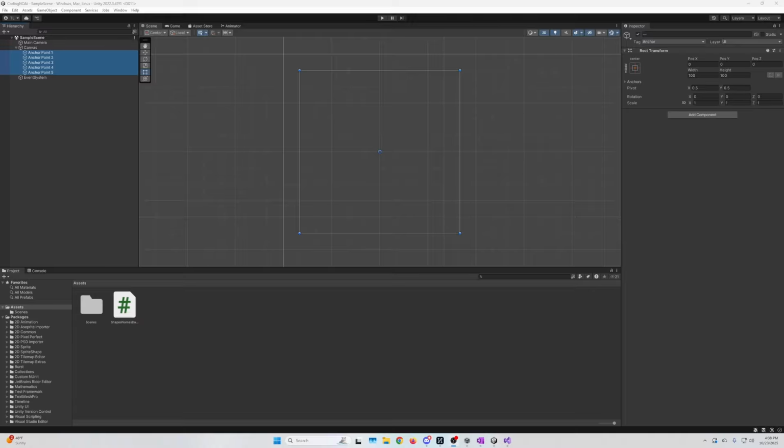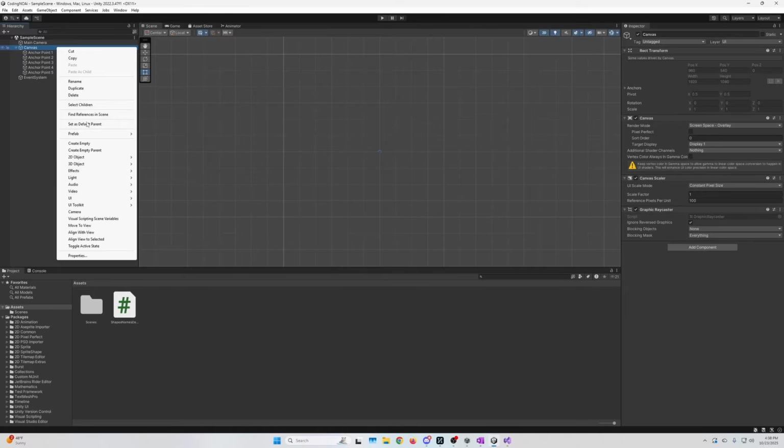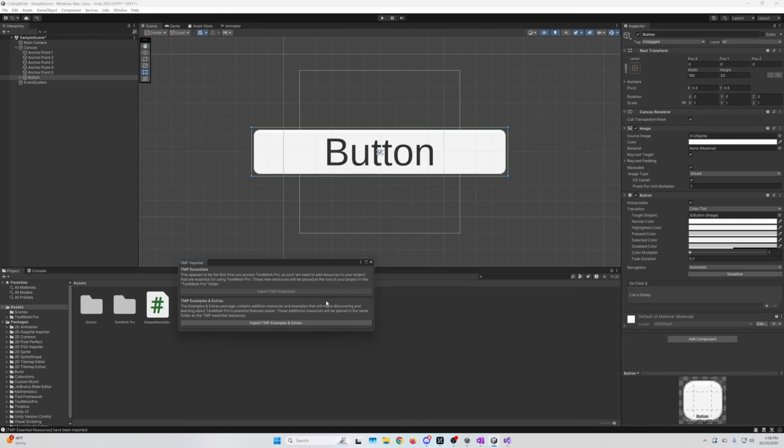It's a good trick. Lastly, in the canvas, we're going to right click canvas. That'll be the parent of what we're going to make. Right click on it, UI button with TextMesh Pro. If you don't have TextMesh Pro, import the essentials. You don't need the examples. They're extra fluff, but you may like them if you are a pretty big newbie.